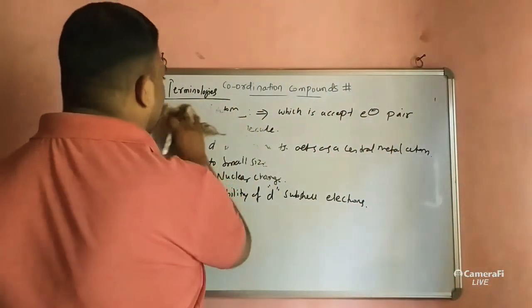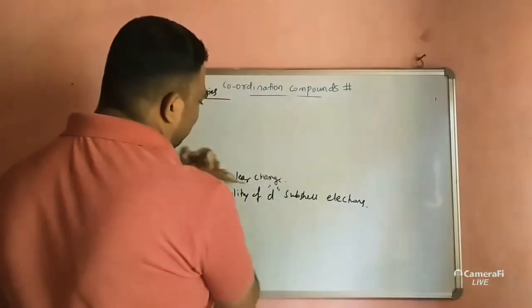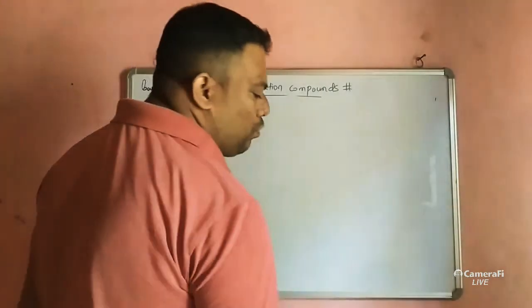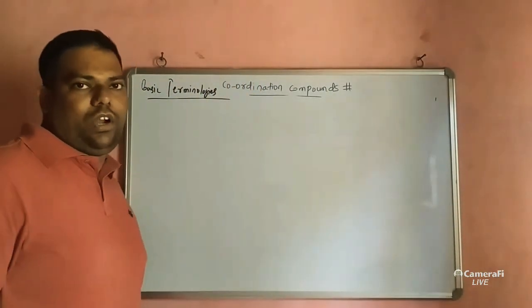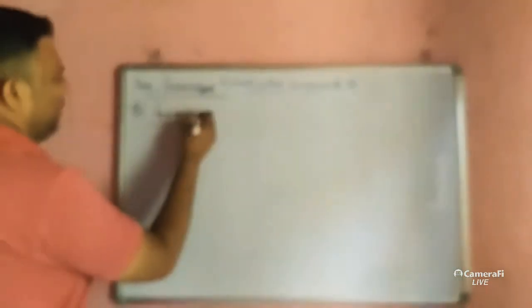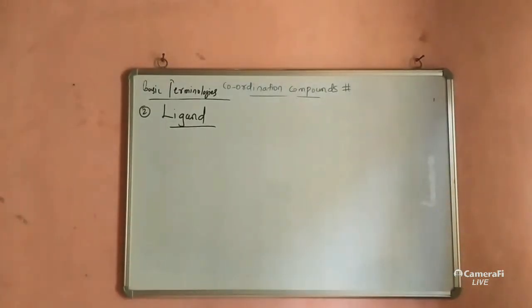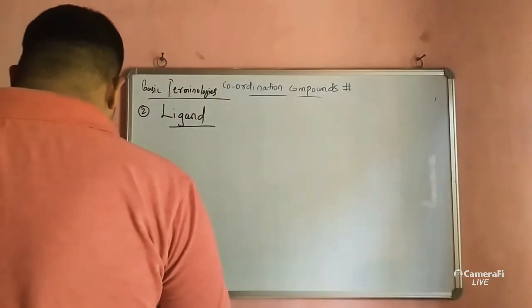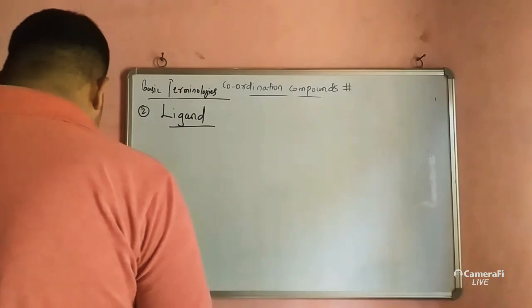The second term is ligands. I hope you are writing everything. Whatever I am discussing here, each and every word you have to capture and write in your notes. Understood? So the second basic terminology is ligand. What is a ligand? Ligands are the atoms or group of atoms which can donate their electron pair.